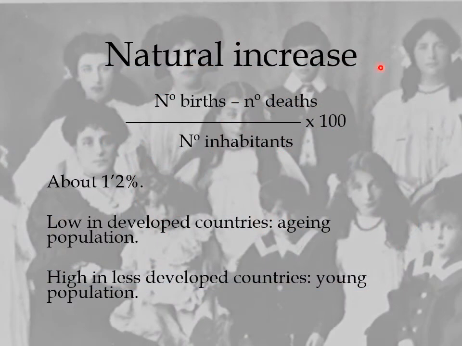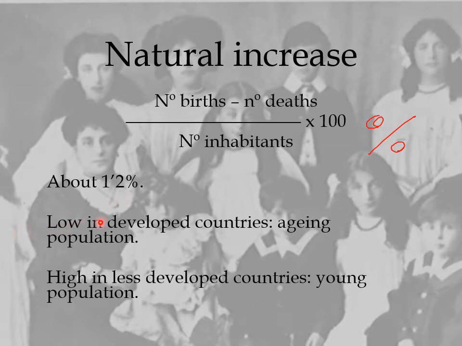Natural increase is the number of births minus the number of deaths divided by the number of people in a country, per 100. In this case, we have a regular percentage measured as we know. We can see that the average natural increase in the world is around 1.2%, which is very low, but there are great differences between the areas of the world.